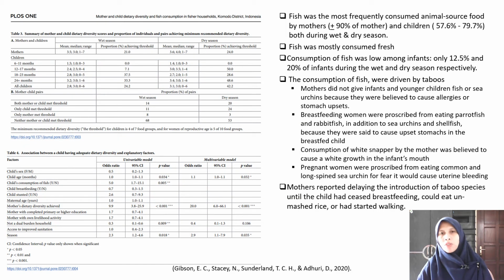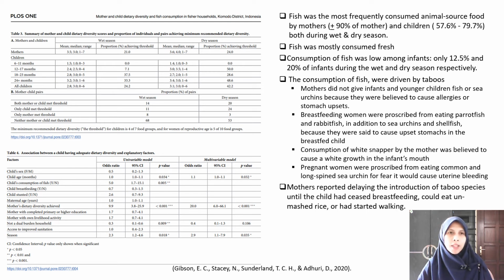This study shows that fish was the most frequently consumed animal source food by mothers and children, in which 90% of mothers consume fish frequently, both during wet and dry season, and for children, about 57% consume fish during wet season, and about 79% eat fish frequently during dry season. And fish was mostly consumed fresh. However, the consumption of fish was low among infants, only 12.5% during the wet season, and only 20% of infants during dry season.